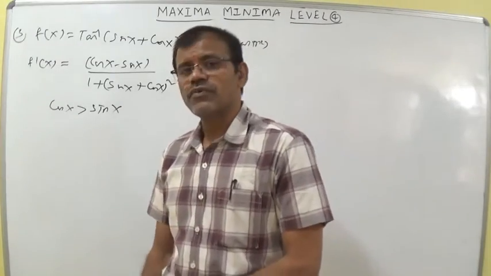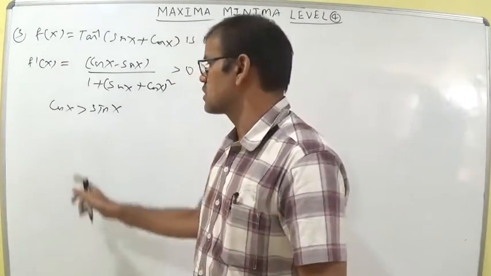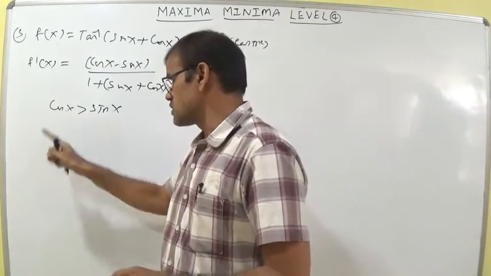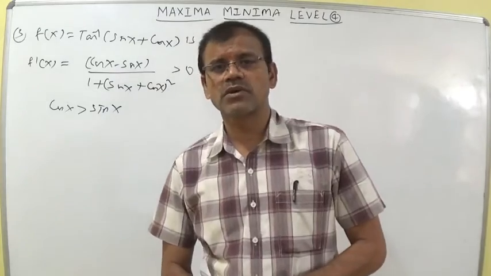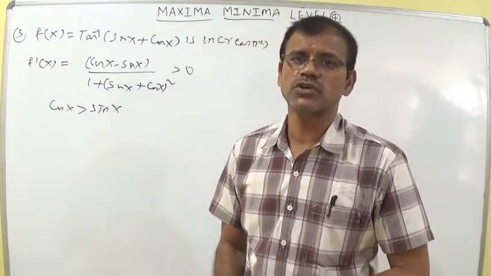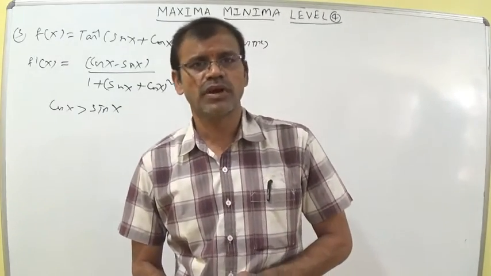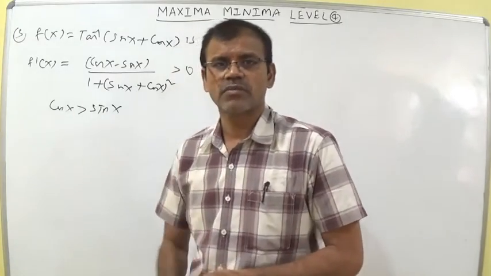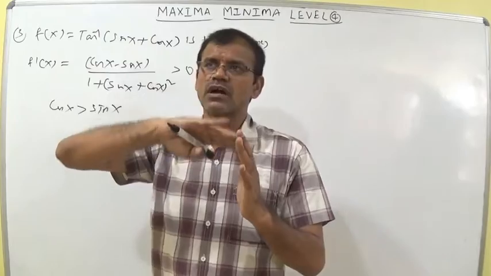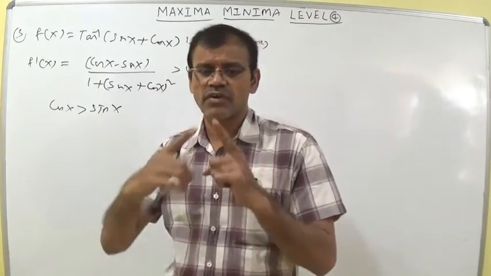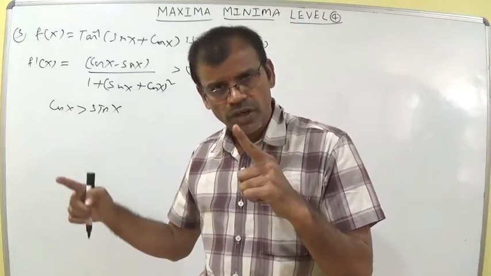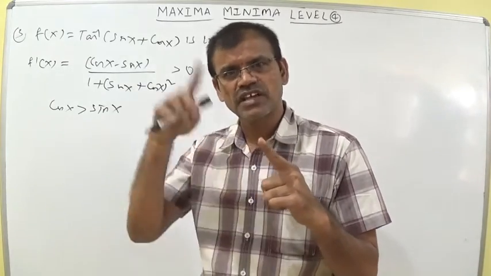Cos 0 is equal to 1 and sin 0 is equal to 0, and cos 30 is root 3 by 2, which is 0.866, and sin 30 is 1 by 2, which is 0.5. It is greater. Cos 45 is 1 by root 2 and sin 45 is 1 by root 2. At 1 by root 2, the cos x graph and sin x graph intersect at a point, and from 1 by root 2 to 1, cos x is decreasing and sin x is increasing.